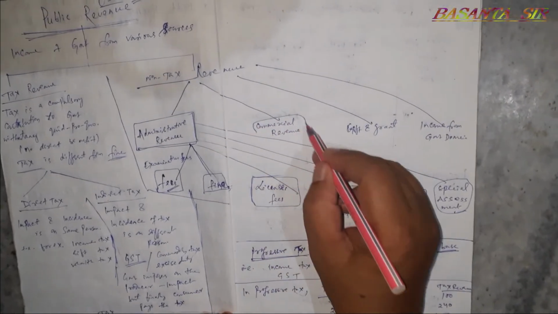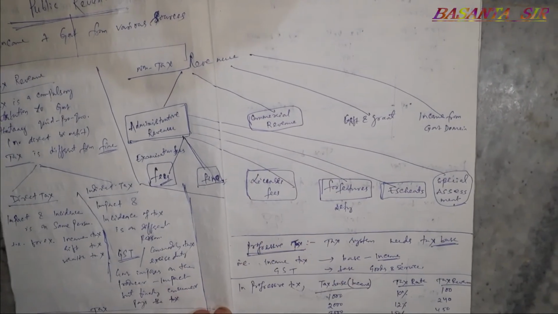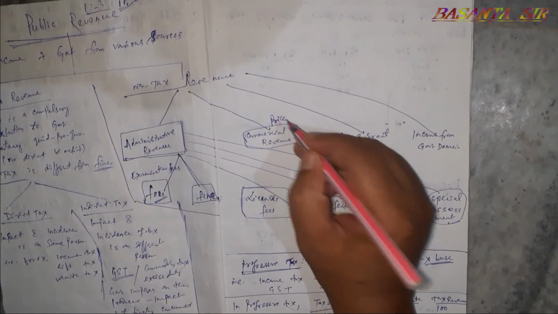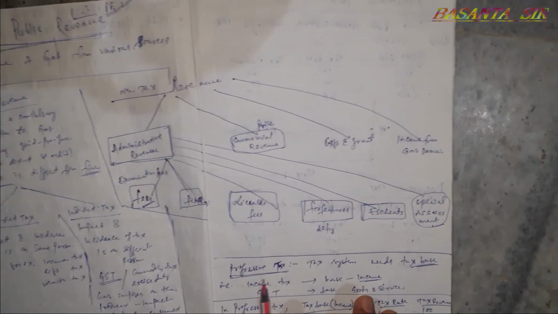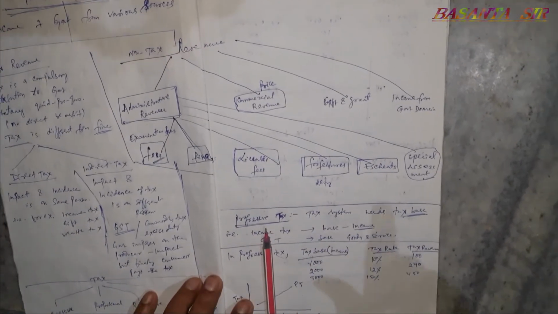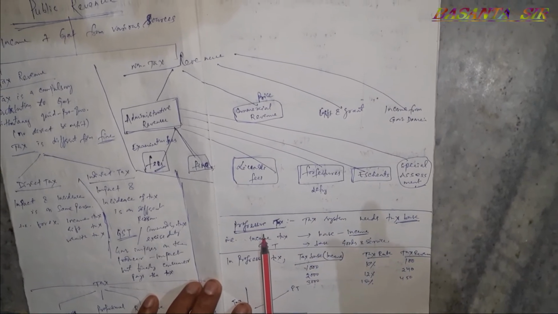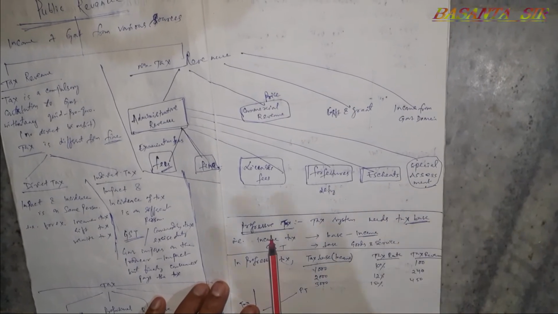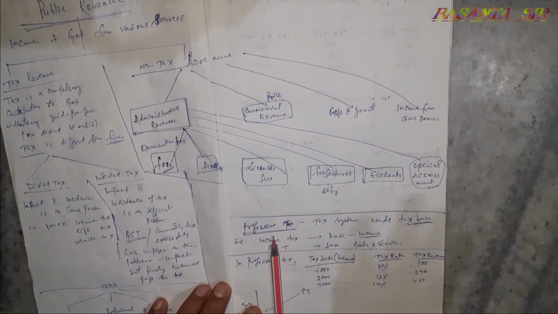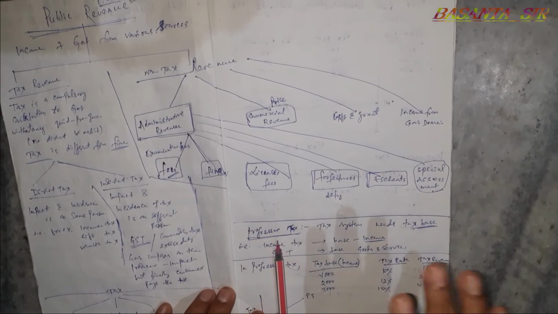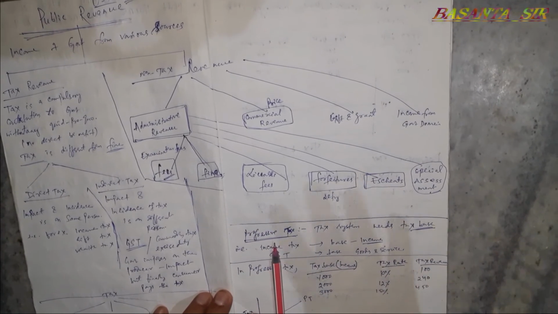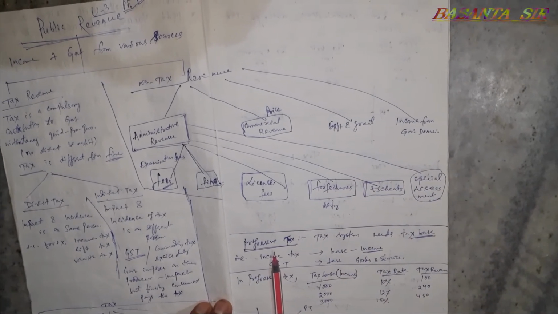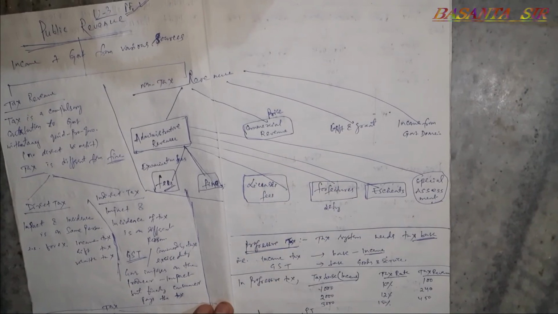We come to commercial revenue, another source of income of the government, that is also called price. Government is also in business, like Rourkela Steel Plant, Durgapur Steel Plant, SAIL, Steel Authority of India, under which Rourkela Steel Plant, Durgapur Steel Plant, Bhilai Steel Plant, Bokaro Steel Plant are there. Like that, government also has railways and gets benefit from that. That is the commercial revenue, because the government in commerce earns some benefit from the public sector undertakings. This is also called commercial revenue.